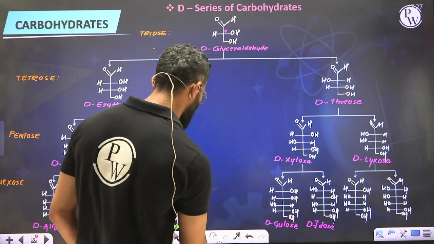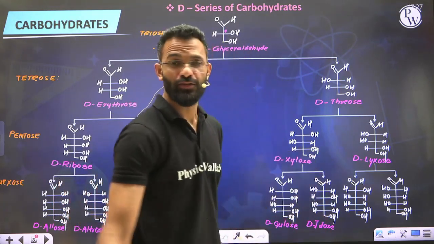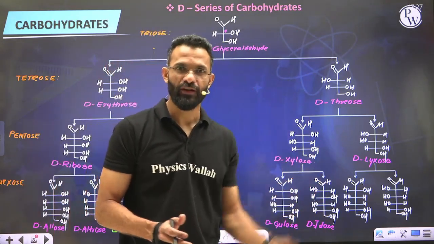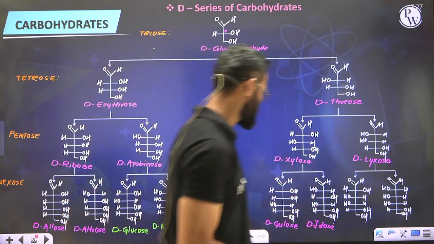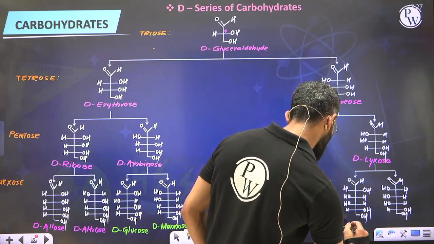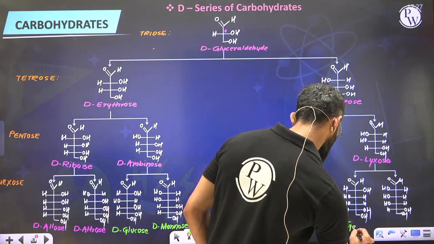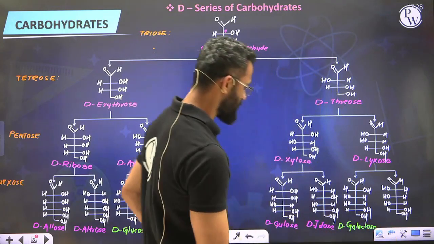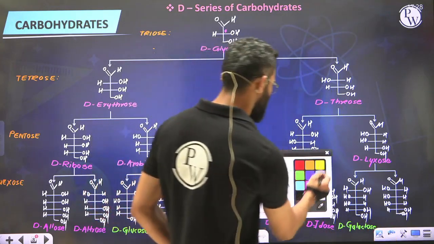Next is D-galactose. This is also very commonly used. You saw when we carried out hydrolysis of raffinose and stachyose, we got galactose. So this is the galactose. D-galactose. And the last one is talose, D-talose.